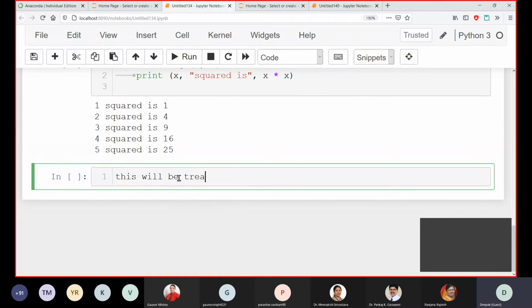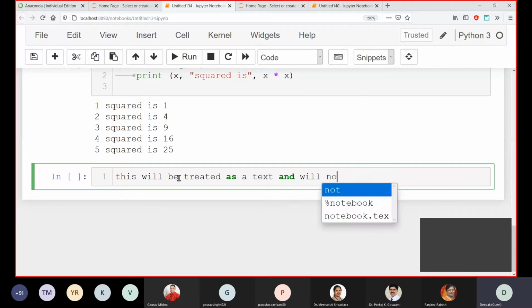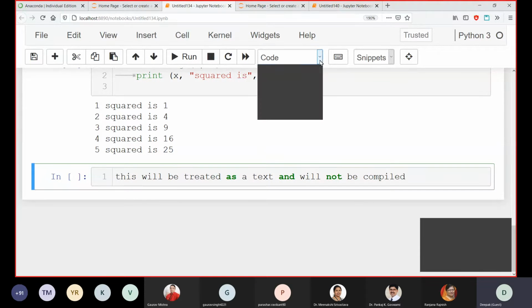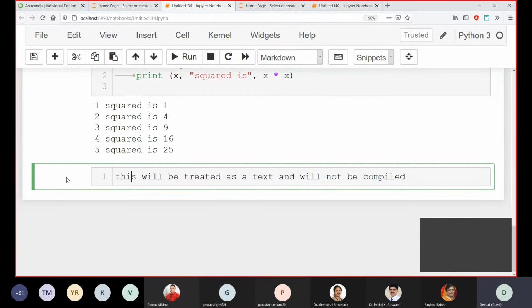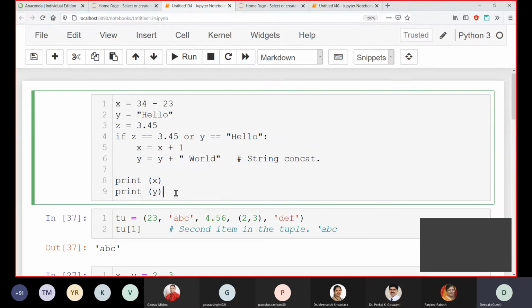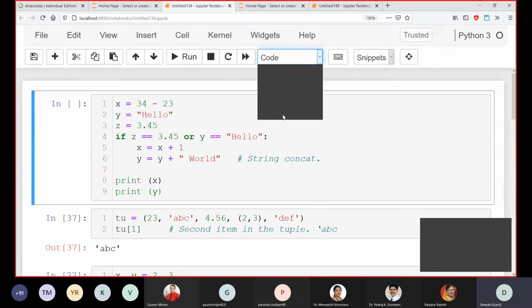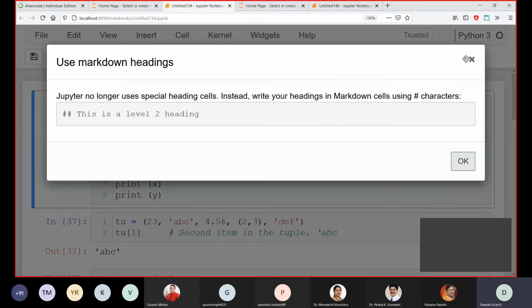This will be treated as text and will not be compiled. If you mark it as Markdown, this is text. It will not be compiled, so you can see the run button is removed. So you can write text, you can write code, you can write headings, and you can do everything.